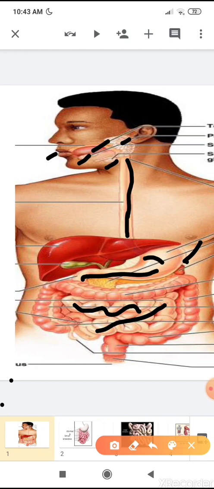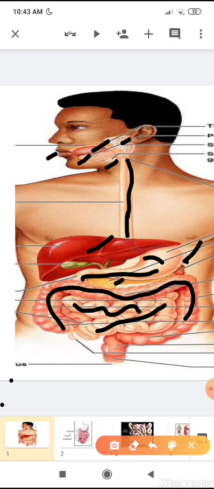This is the liver and it is the pancreas. And you also know that the function of the liver and pancreas is to secrete the digestive juice which is secreted into the small intestine and helps in digestion. Then undigested food is passed into the large intestine.